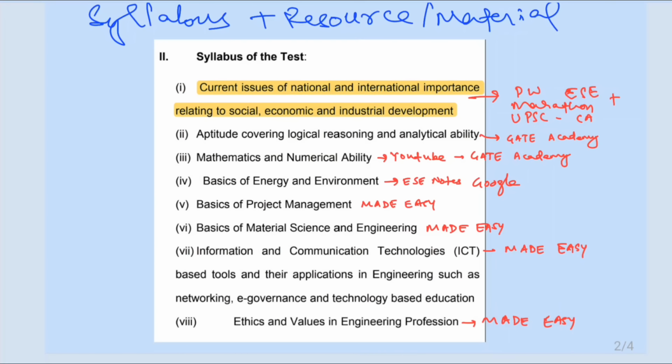So firstly, we will talk about the syllabus. These 8 points are specifically mentioned in the syllabus. You need to prepare all these 8 points. What are these 8 points?